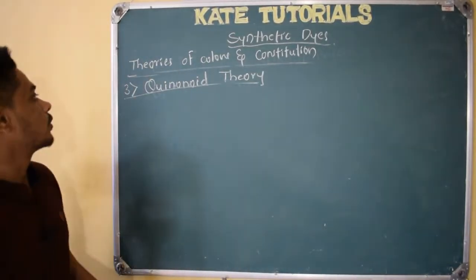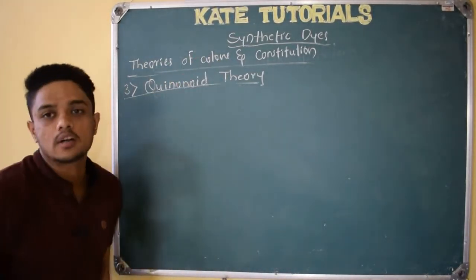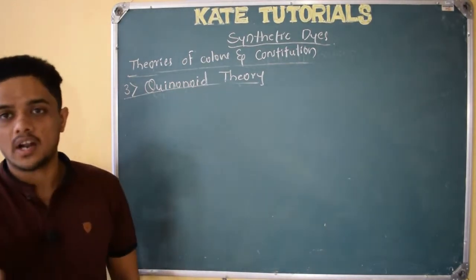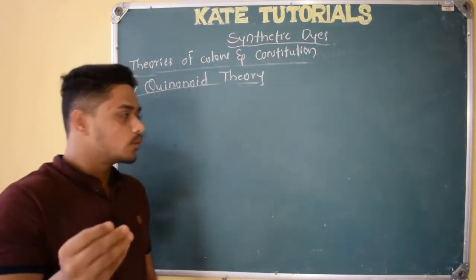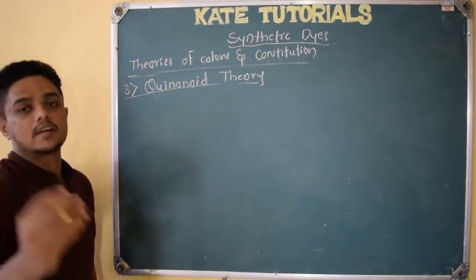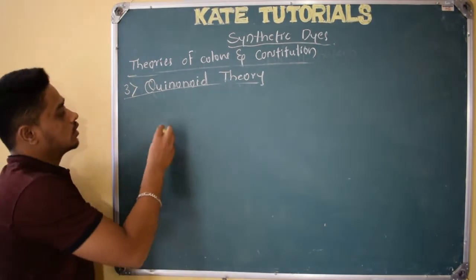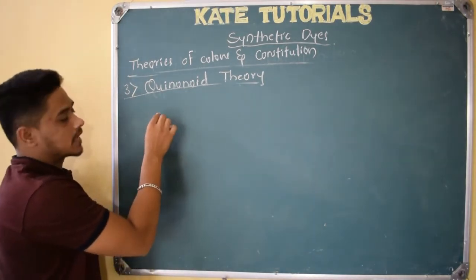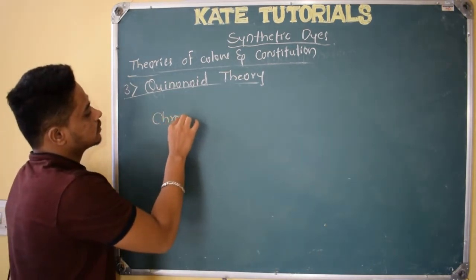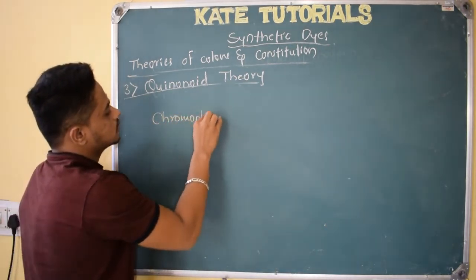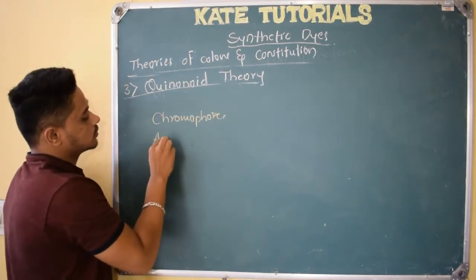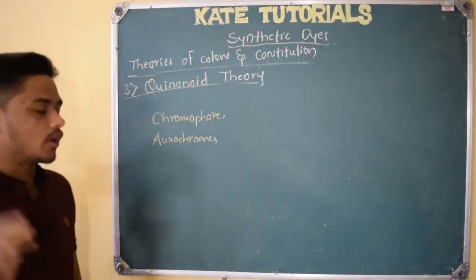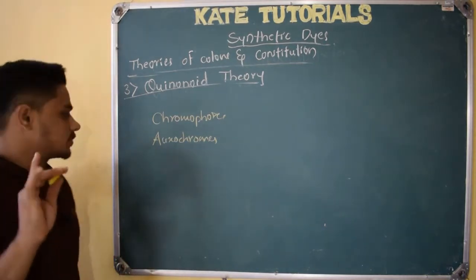In this video, we are going to discuss one more theory of color and constitution, that is quinonoid theory. Before going to this quinonoid theory, let us see a few words I have missed in the last classes that we shall continue with. In the last class we studied about chromophores and auxochromes. I have given you the definition and everything with examples. One more word I left.